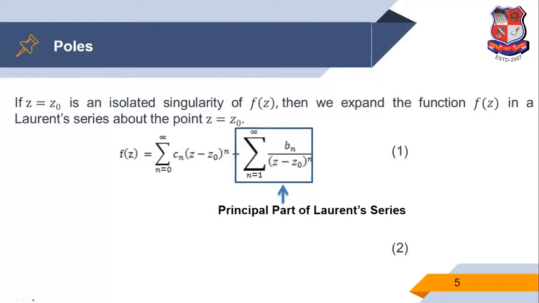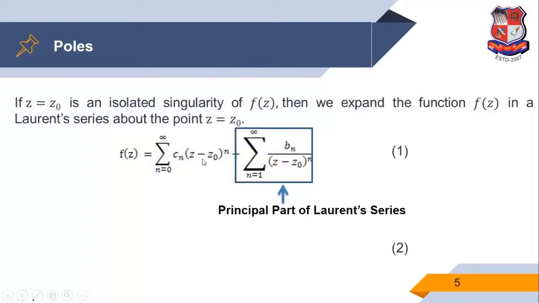then we expand the function f of z in a Laurent series about the point z is equal to z0. And we know the formula for the Laurent series expansion. So f of z is the summation n is 0 to infinity cn z minus z0 raised to n plus summation n is 1 to infinity bn upon z minus z0 raised to n.